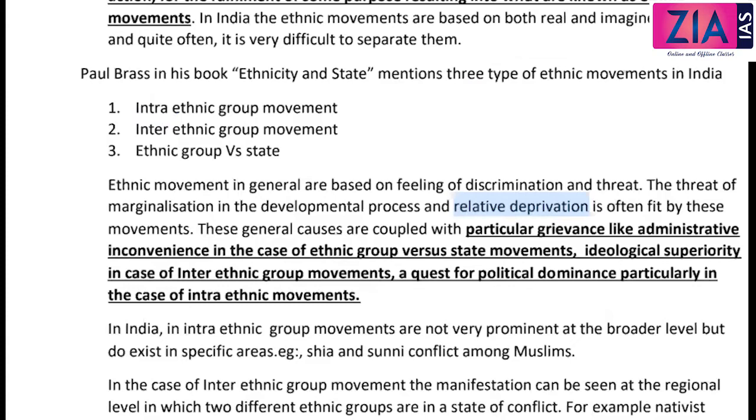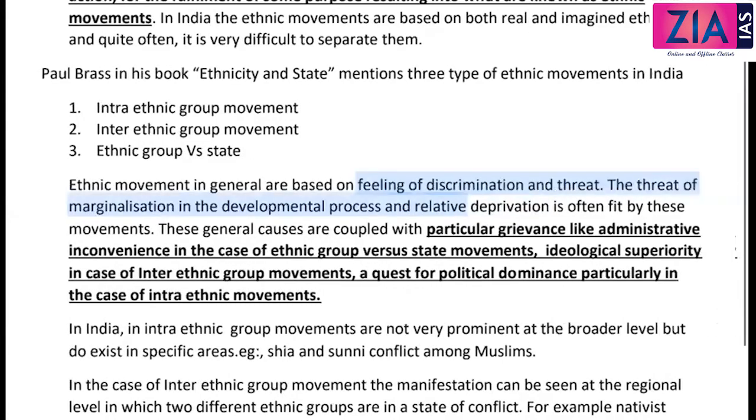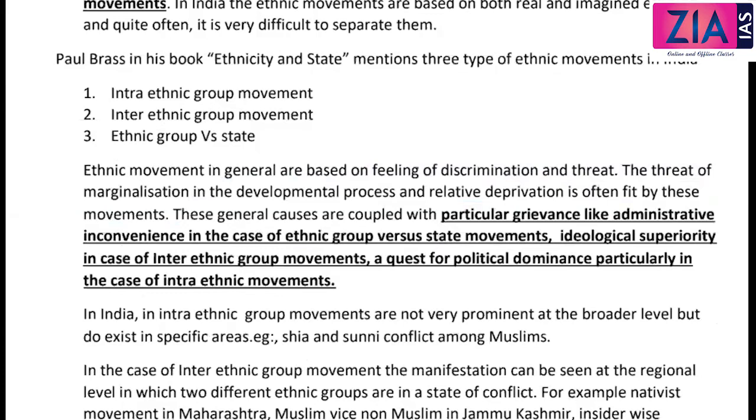So ethnic movements in general are based on a feeling of discrimination and threat. In fact, any movement, not necessarily an ethnic movement, is based on some cause. We have discussed theories of social movement. It could be strain, it could be relative deprivation, but there are some positive movements also. But here it is basically based on discrimination and threat. The threat of marginalization in the developmental process and relative deprivation is often felt by these movements.